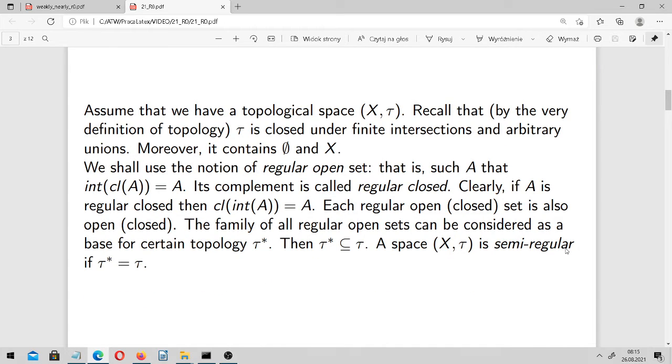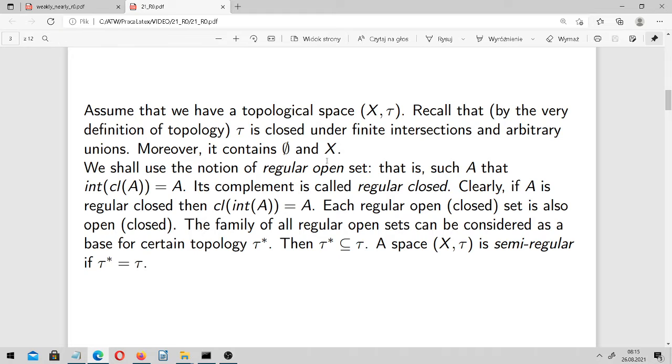Well, assume that we have a topological space (X, tau). And recall that by the very definition of topology, tau is closed under at least finite intersections and arbitrary unions. This is clear. And moreover, it contains the empty set and X.